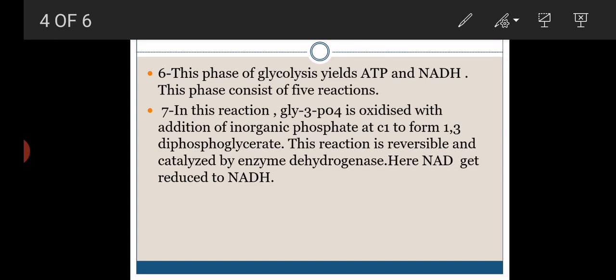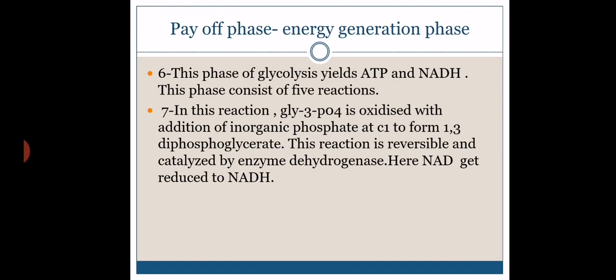reaction. The enzyme catalyzing it is a dehydrogenase, where NAD gets reduced to NADH. NAD is the coenzyme. NAD accepts hydrogen and is converted into NADH plus H plus. So glyceraldehyde 3 phosphate is converted into 1,3-diphosphoglyceric acid. Carbon number 1 has a phosphate, and carbon number 3 also has a phosphate. So it is 1,3-diphosphoglyceric acid, with energy in the form of reducing power, that is the NADH.